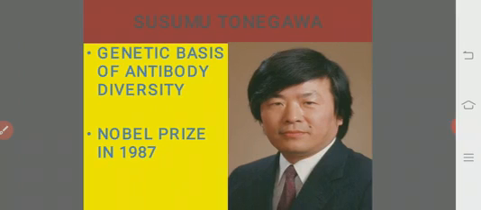Susumu Tonegawa is a scientist who showed the genetic basis of antibody diversity, and he was awarded the Nobel Prize in the year 1987. Susumu Tonegawa explained the genetic basis of antibody diversity, and for this he was awarded the Nobel Prize in 1987.